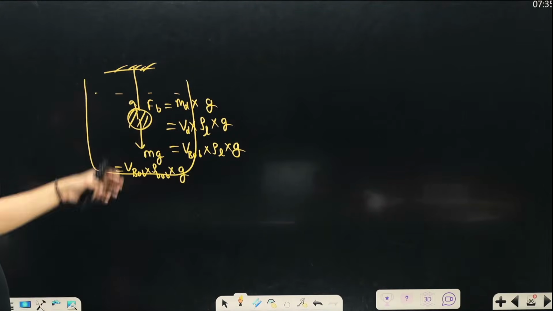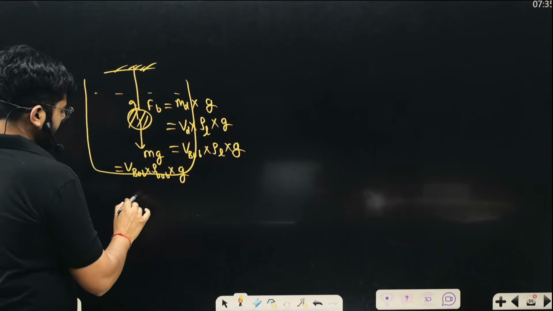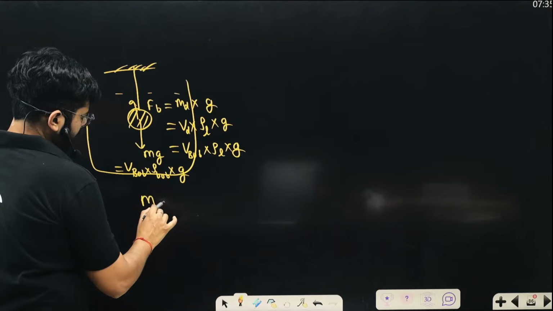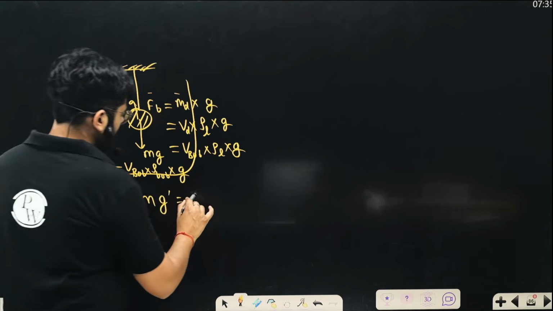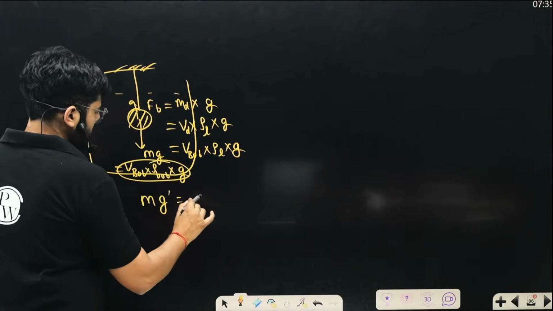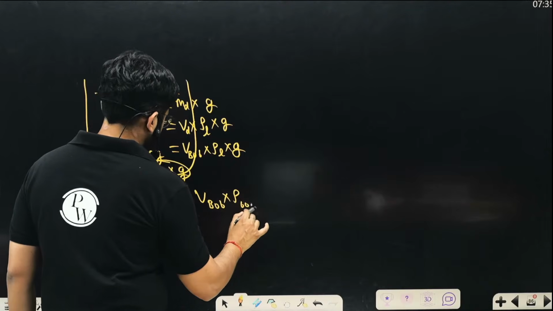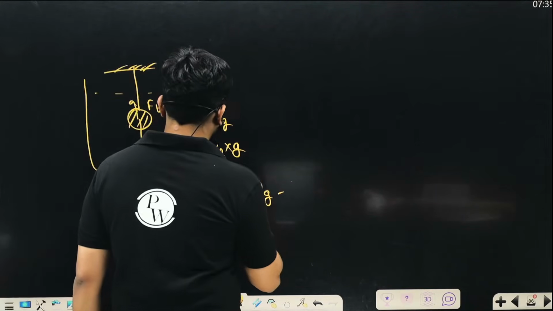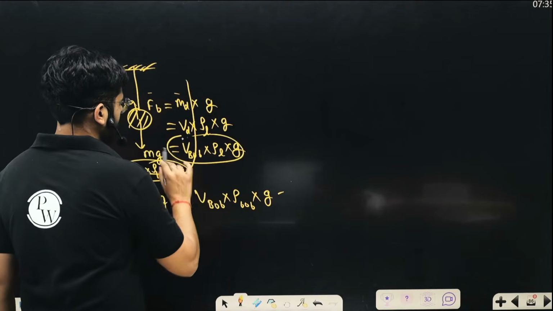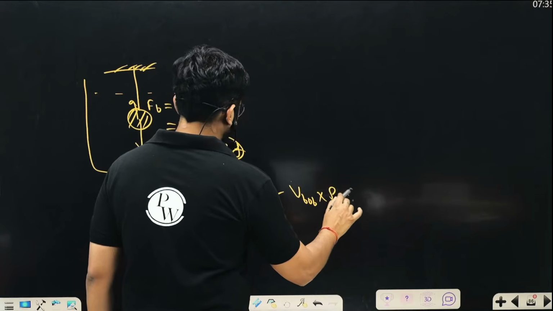If you subtract, the net force is m g', which is volume of bob times ρ of bob times g, minus the buoyant force, which is volume of bob times density of liquid times g.